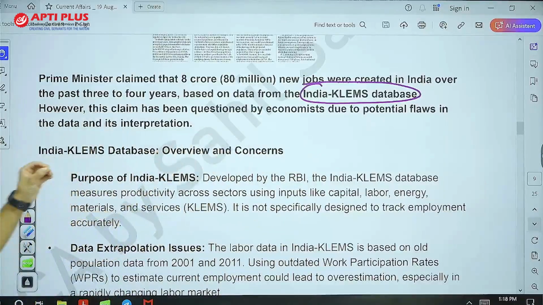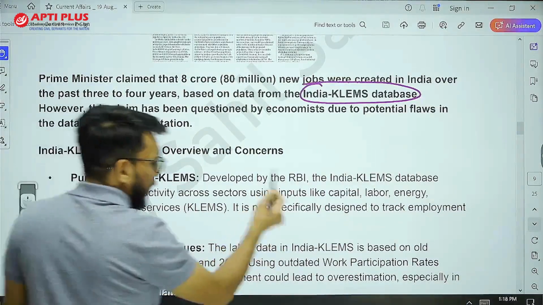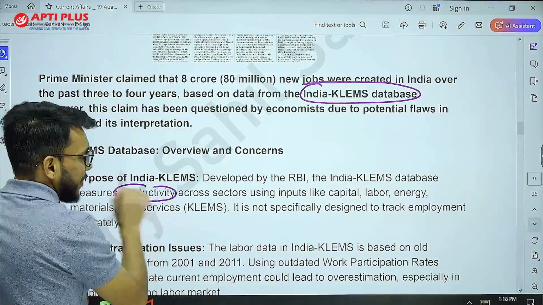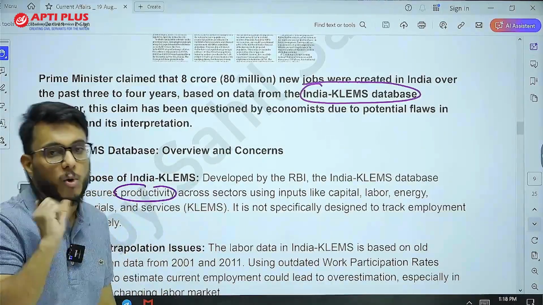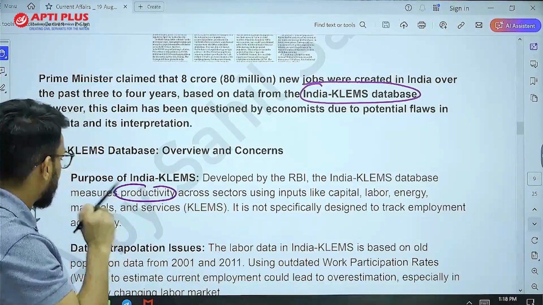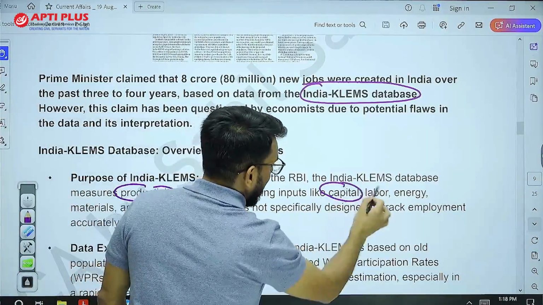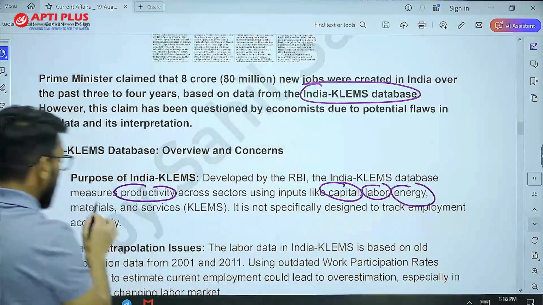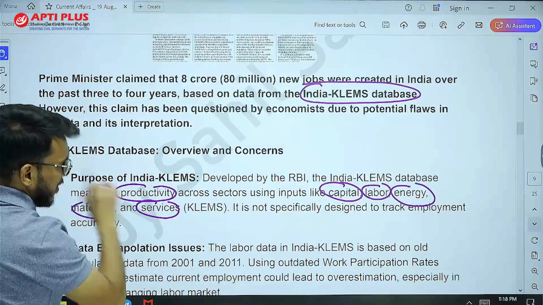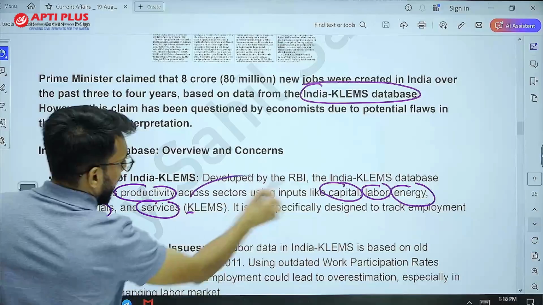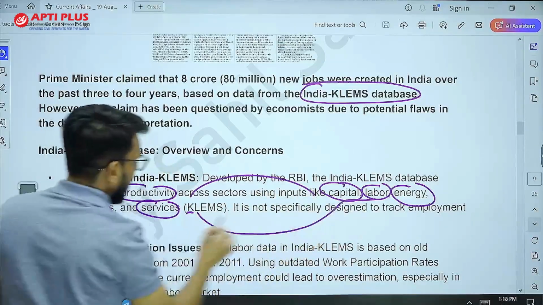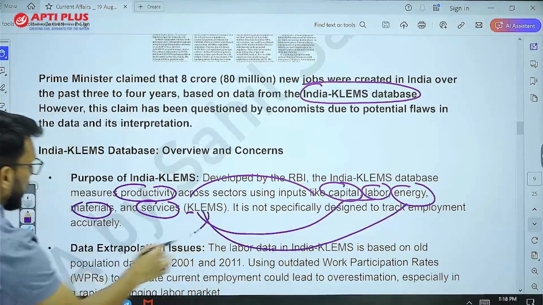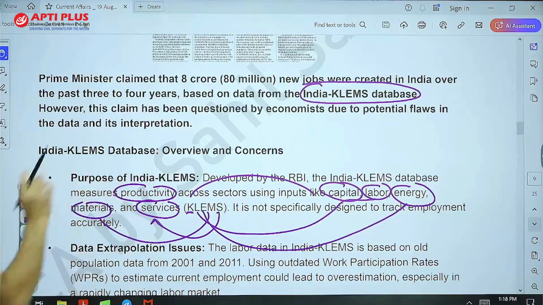There are certain concerns in this data which is being used to claim 8 crore jobs. The KLEMS data measures productivity across basic factors of production: K stands for capital, L stands for labor, E stands for energy, M stands for material, and S stands for services.